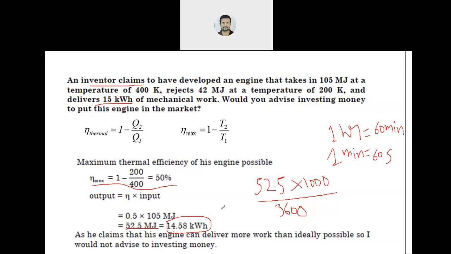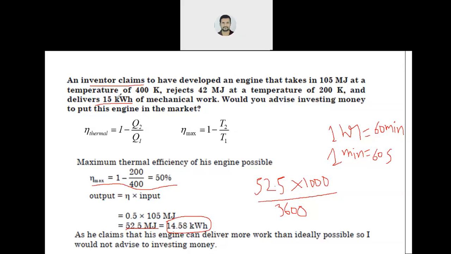In this kind of problem, you have to go for the maximum. You find the maximum possible output and compare this maximum with the claimed value. If the claim is less than the maximum possible, then you will advise to invest the money.